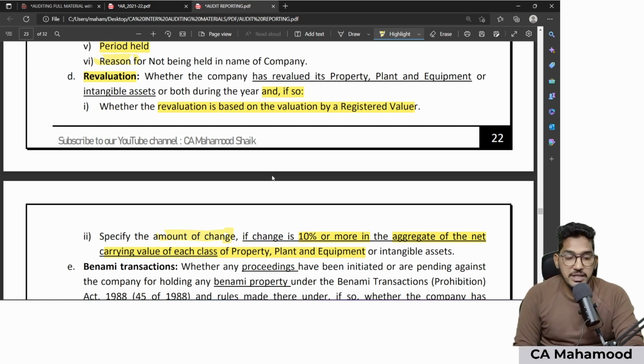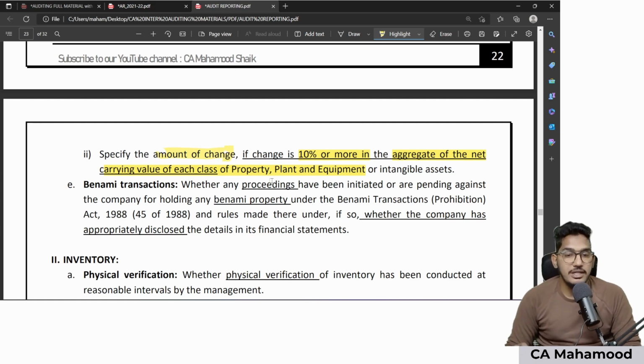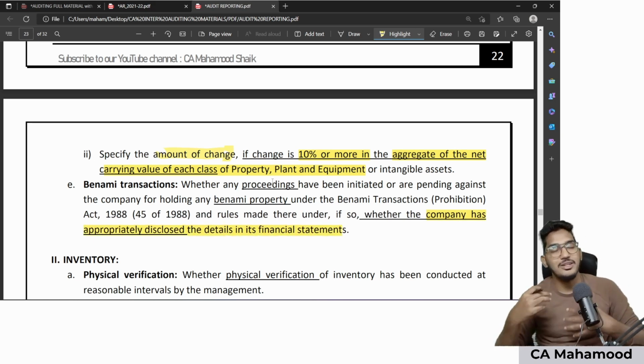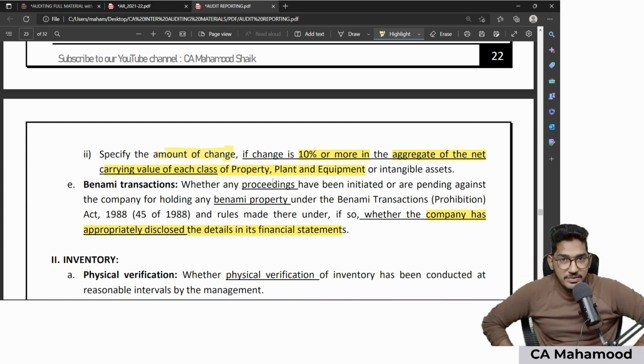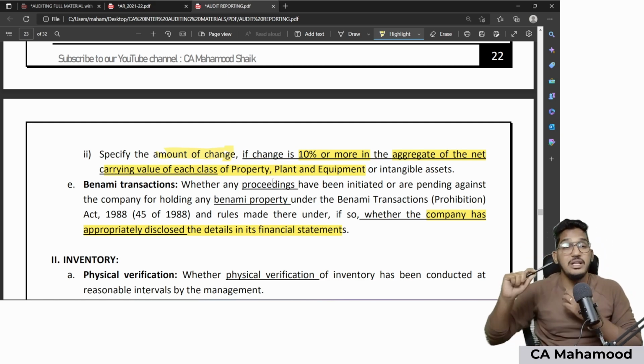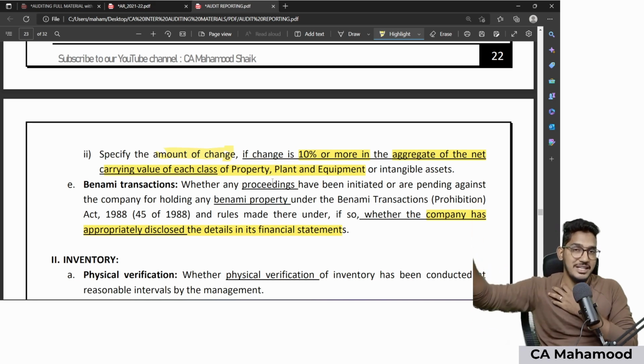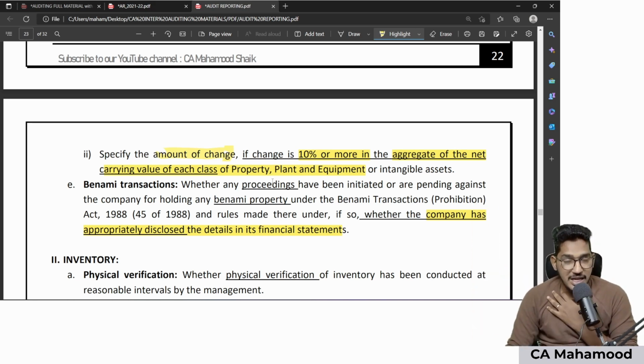Next, the last point regarding PPE: whether any proceedings have been initiated or are pending against the company for holding Benami properties. Whether any case has been filed against your company, or whether any case is already going on against the company for holding Benami property. If yes, whether the company, without hiding, disclosed the details of those proceedings in the financial statements or not, that I need to comment. Once again, I am telling you here also, CARO is not asking the auditor to disclose the Benami transactions. CARO is asking the auditor to check whether management disclosed the Benami transaction cases in their financial statements. I'm repeating it once again.